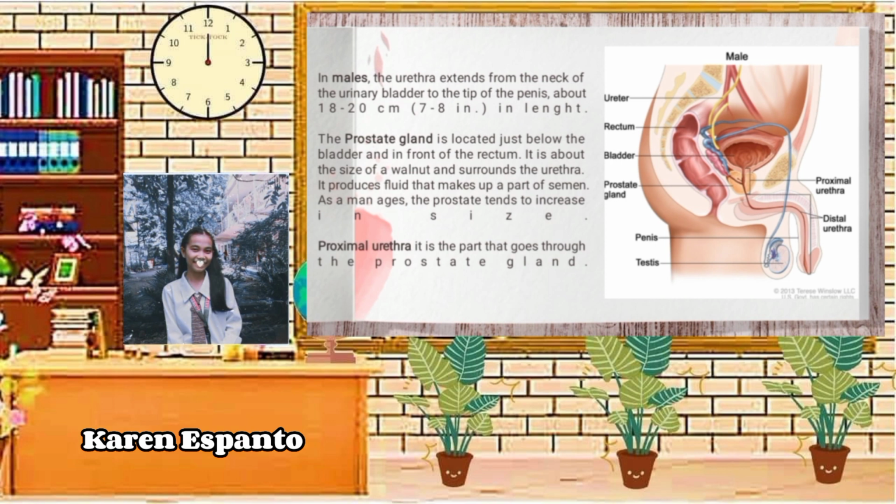The prostate gland is located just below the bladder and in front of the rectum. It is about the size of a walnut and surrounds the urethra. It produces fluid that makes up a part of semen. As a man ages, the prostate tends to increase in size. The proximal urethra is the part that goes through the prostate gland. The prostate's primary function is to produce the fluid that nourishes and transports sperm, or seminal fluid.